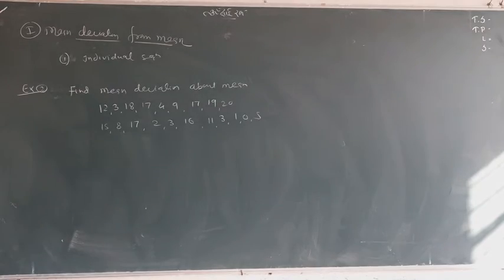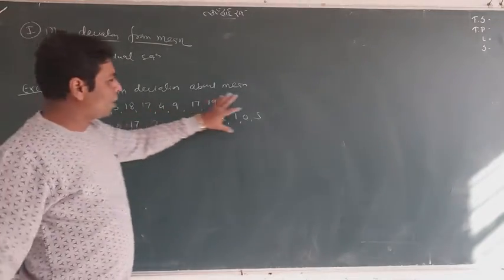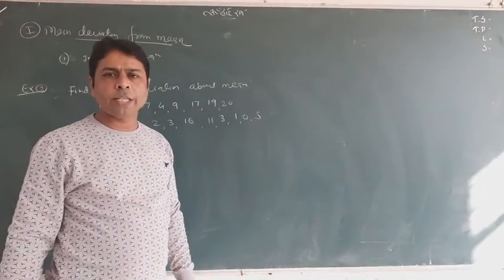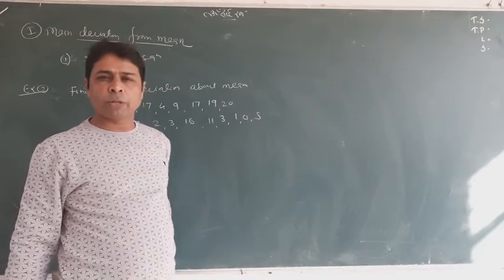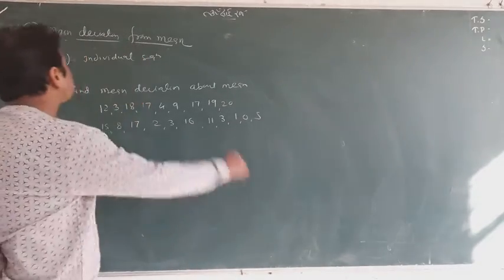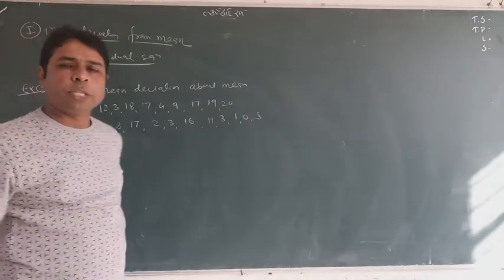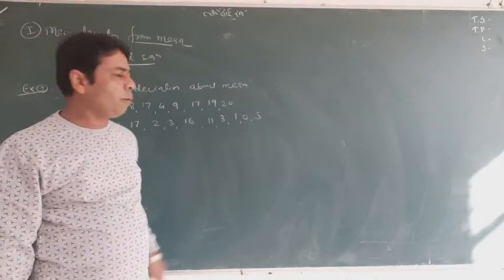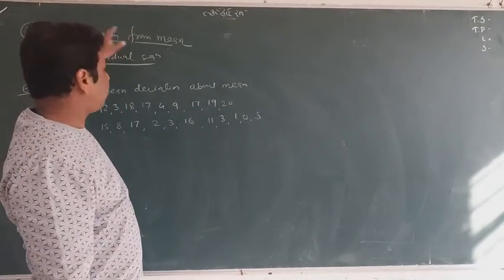You know, this kind of data is very heavy, but okay, no worry, it is an individual sequence. One can understand about this. It is an individual sequence. And for that particular sequence we are finding mean deviation from mean.